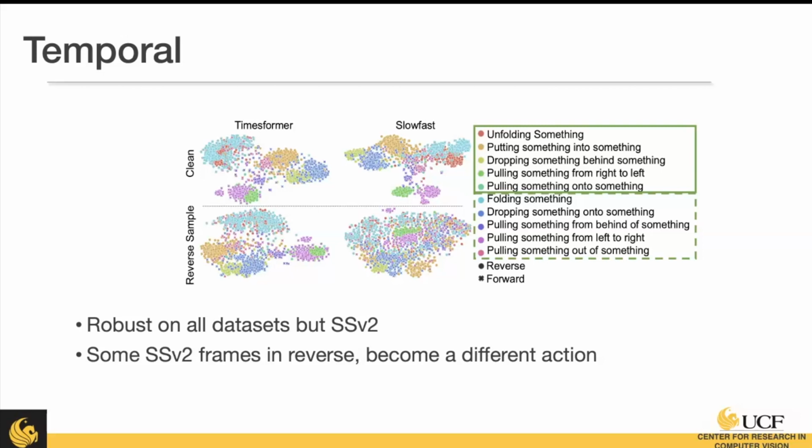However, when we show the transformer-based architecture here and the CNN-based architecture here, we show the feature embeddings of these classes. We can see that on the clean data set, both models are quite good and have tight clusters. However, when we reverse the order of the sample frames, we see the transformer model still maintains these clusters, but the CNN-based model maintains some, but a lot get distributed elsewhere. So again, we're seeing that these transformer-based architectures might be more robust.